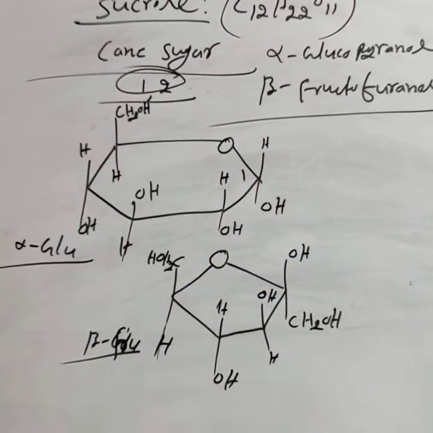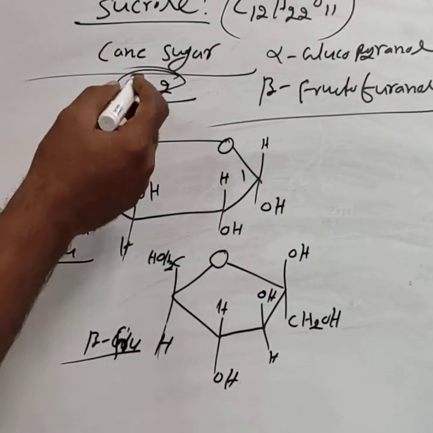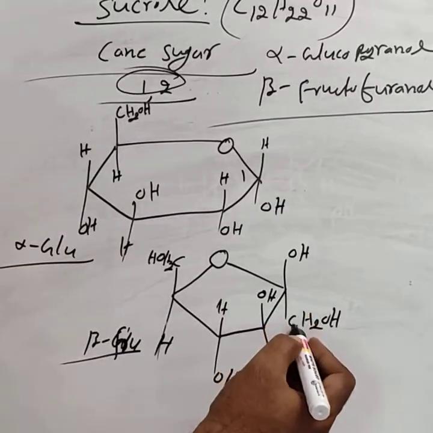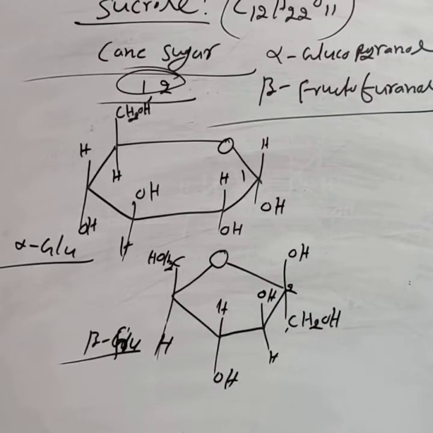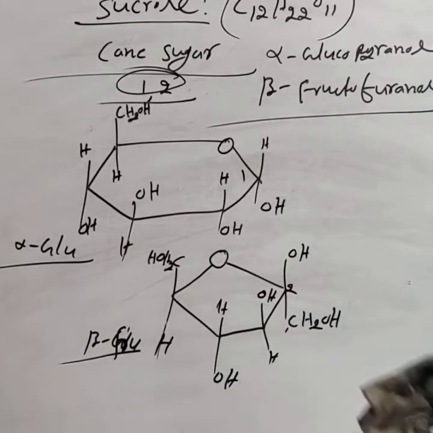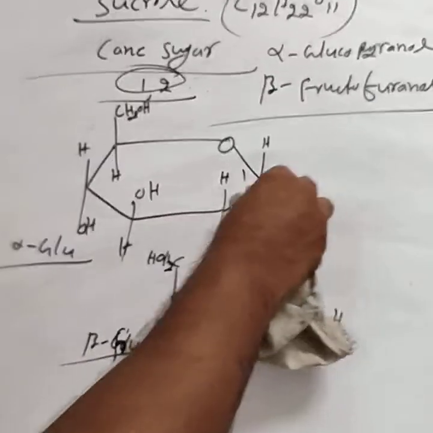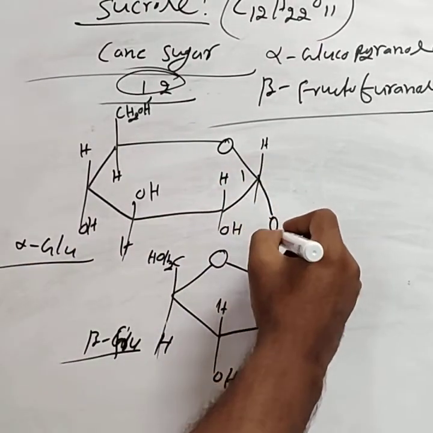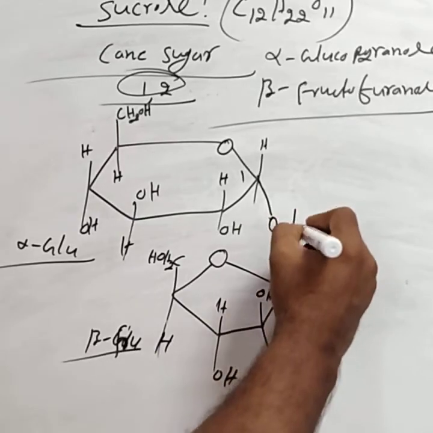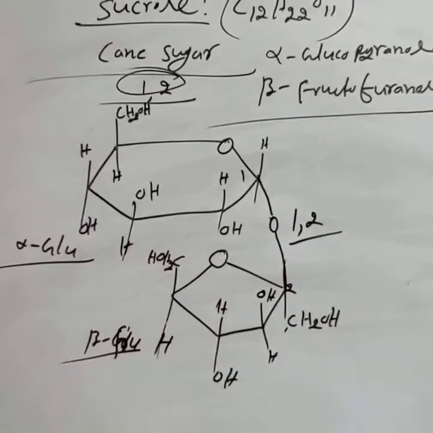This is the first carbon atom of the glucose. And this is the first carbon atom, this is the second carbon atom of the fructose, which undergo condensation. Removal of water takes place and they are joined by the oxygen. This is called 1,2 glycosidic linkage.